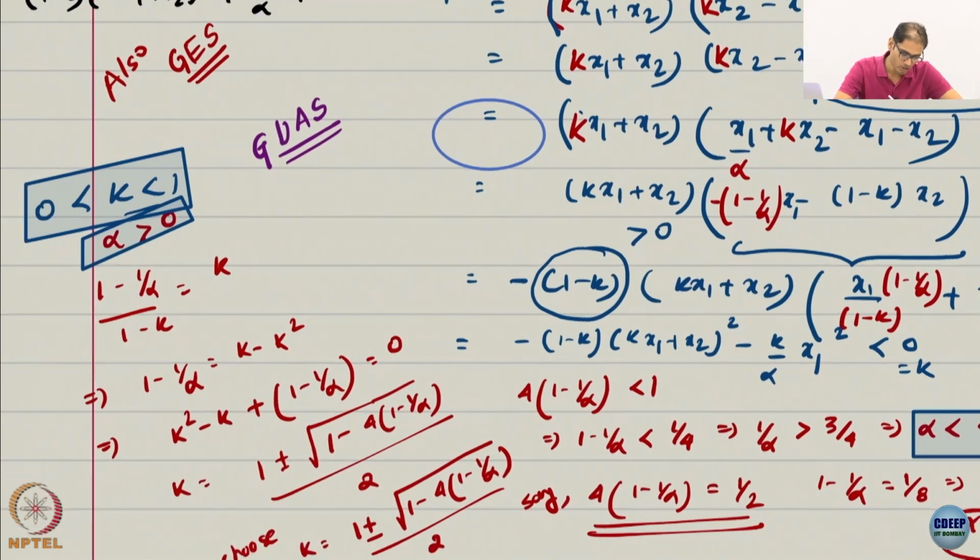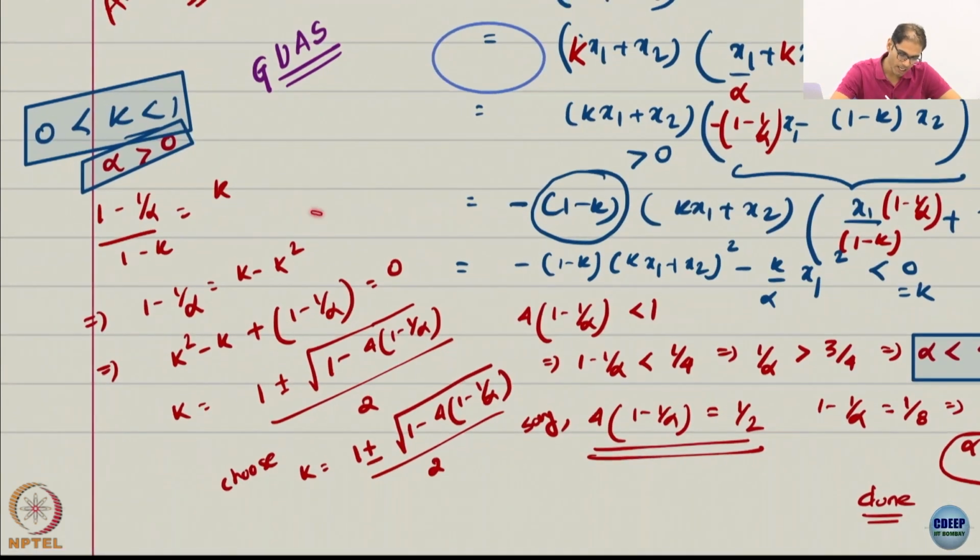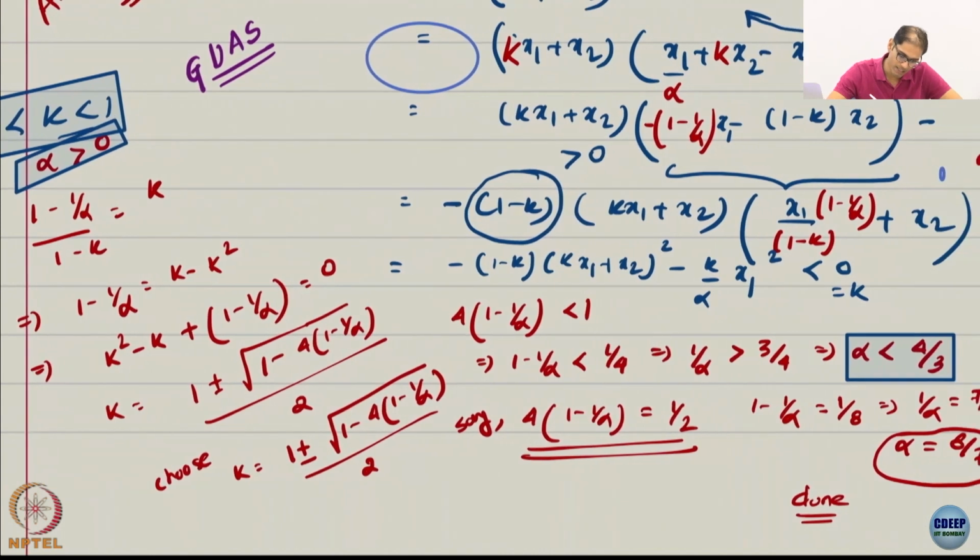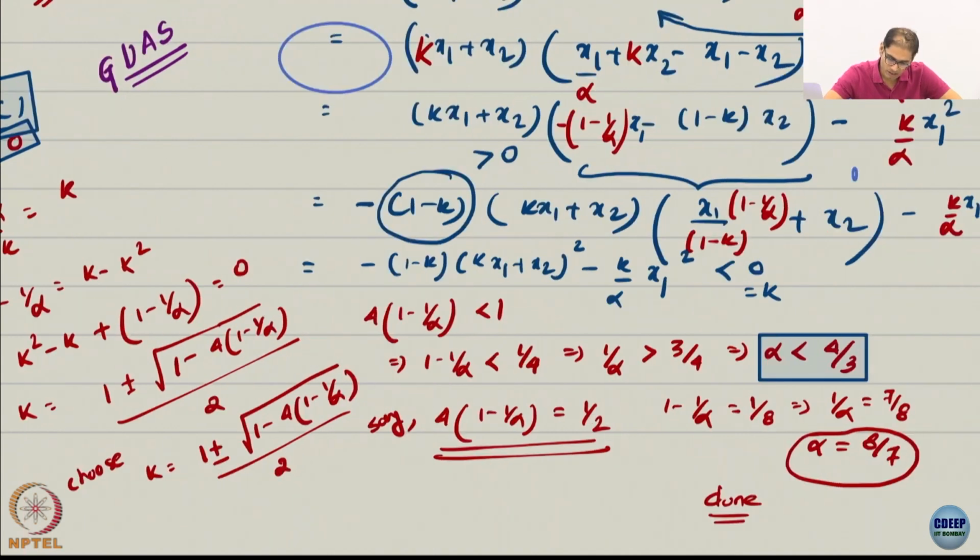So k is between 0 and 1, alpha is positive. This will give me a quadratic equation in k. I can choose any one of the roots, they will both satisfy.